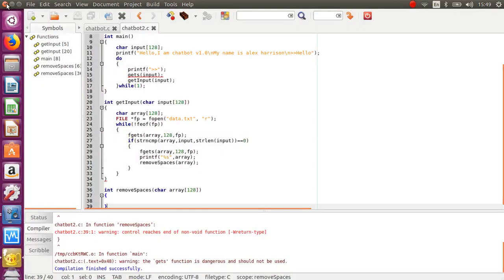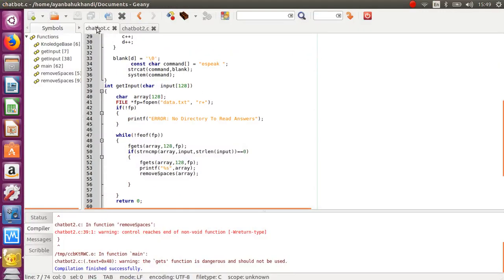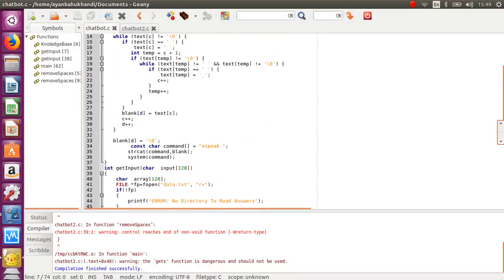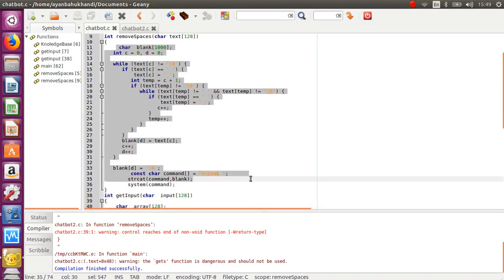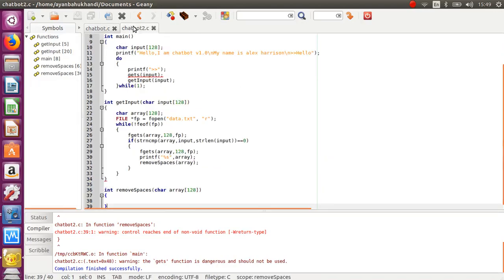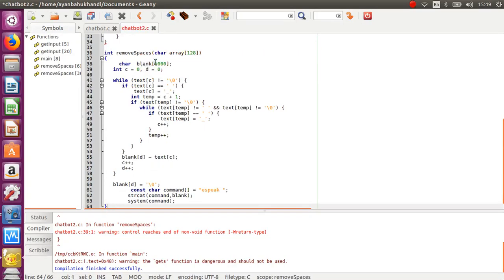And now let's add the eSpeak. I'll copy the remove spaces from here, but I'll explain how it works. There is a character called blank with which it will replace the text.